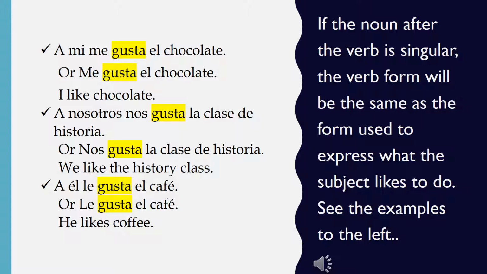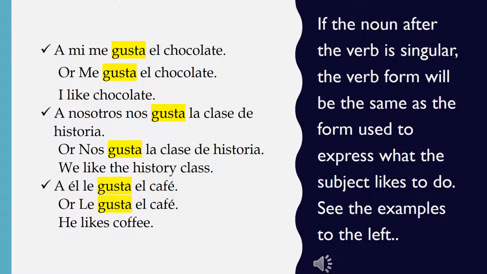A nosotros nos gusta la clase de historia. Or, nos gusta la clase de historia. We like the history class. So notice that clase is singular and the form of the verb gustar will be the same as the one you use to express what the subject likes to do.